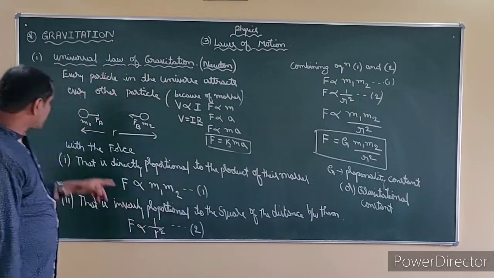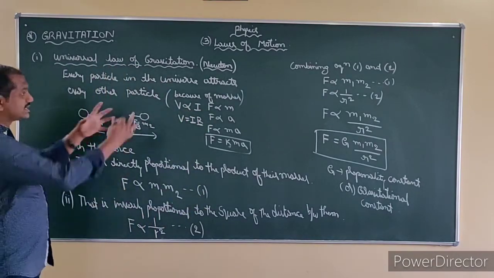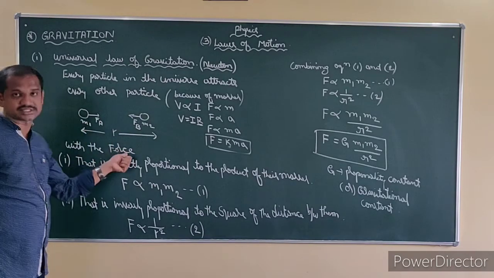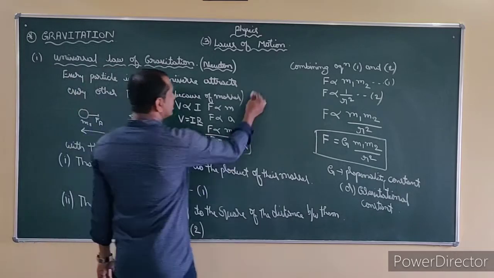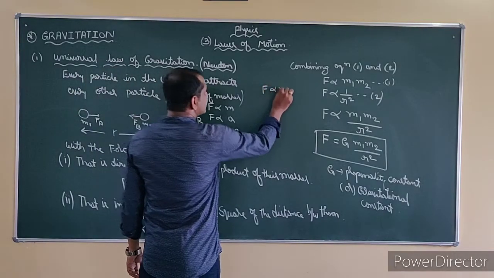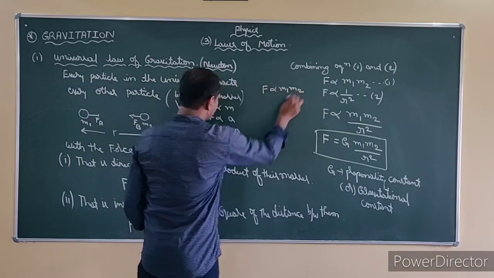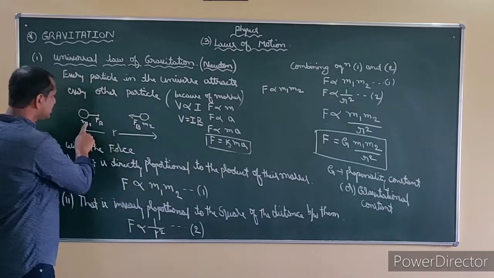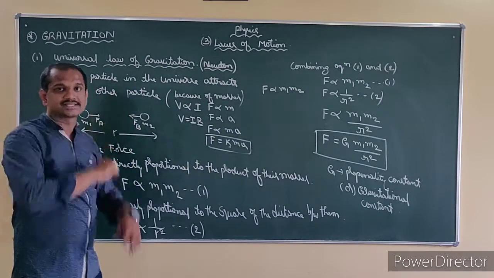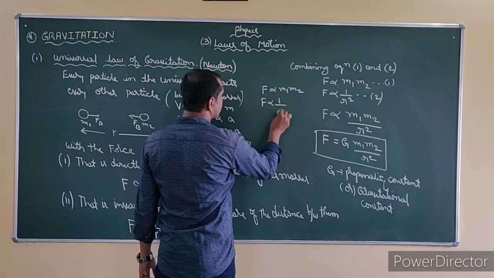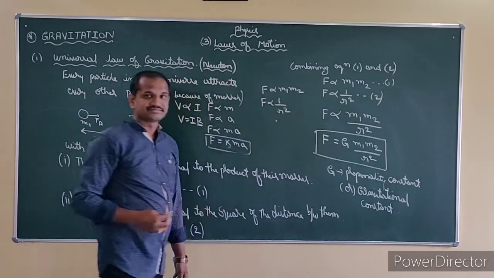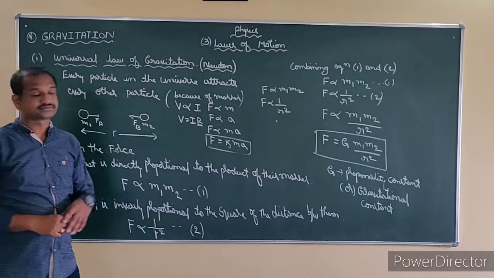They are attracting with a force. Which force? Force is directly proportional to the masses. Next, force is inversely proportional to the square of the distance.